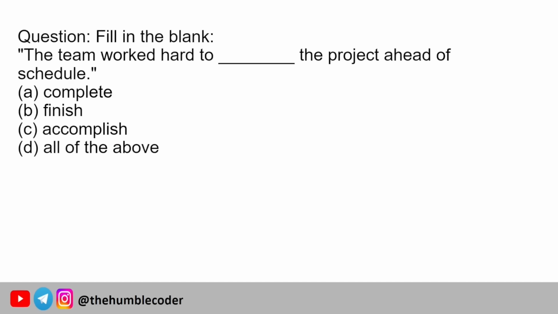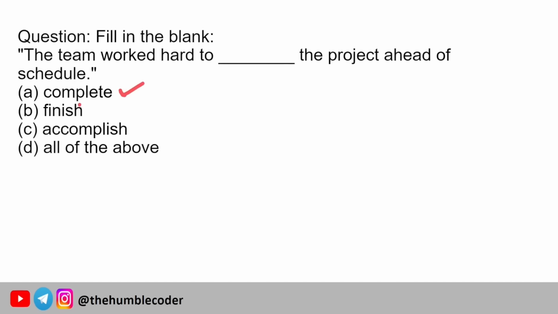Moving on to the next question. Fill in the blank type of question we have. So here we have been given a blank. We need to fill the most appropriate answer from the given options. So the question is, the team worked hard to dash the project ahead of schedule. So what can be the correct answer for this one? Let's try to fit in one word and see which will be the most suitable one. The team worked hard to complete the project ahead of schedule. Yes, this seems to be correct.